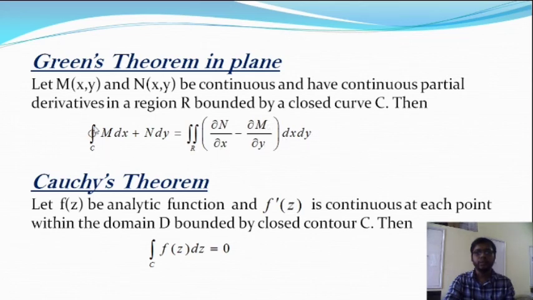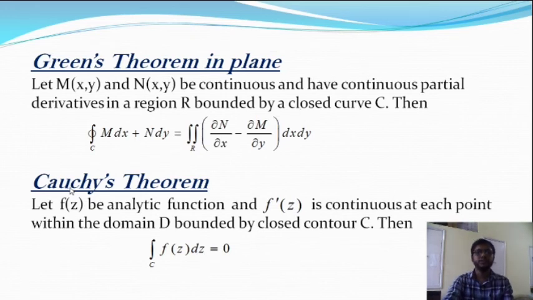This is the mathematical expression of Green's theorem, where M and N are continuous as well as their partial derivatives, in a region R bounded by the closed curve C.